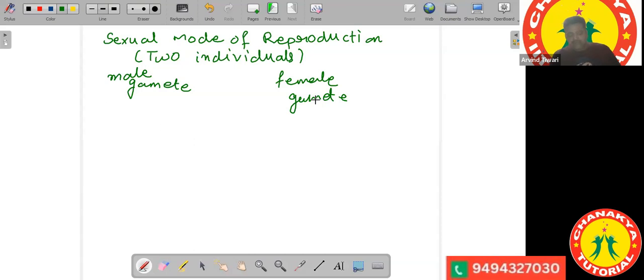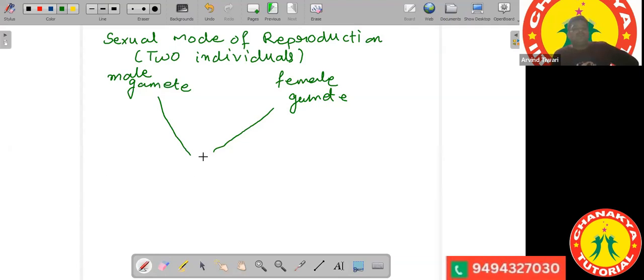So it is not possible for all organisms, and hence there are certain cells which are capable of reproduction, and those are the gametes. Those cells are called gamete cells. You have a male gamete and a female gamete. Gamete means cells. So you cannot mix up any cell. These are some specialized cells.